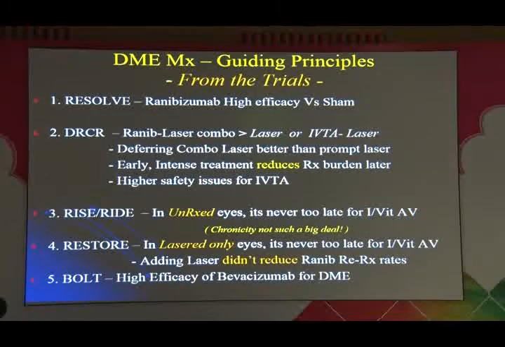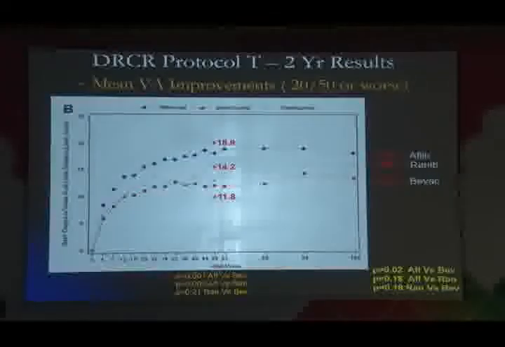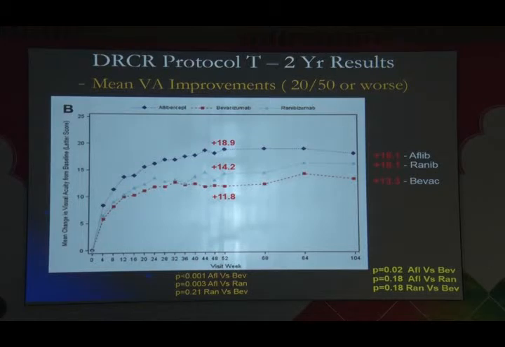The BOLD study showed a high efficacy for bevacizumab for DME, and we won't go beyond that. Now, most importantly, the DRCR Protocol T, the 2-year results came out recently, and this is the most happening trial and has caught a lot of attention because it's brought in the new player, aflibercept. Now, at year 1, previously when we saw this, a lot of us were chirping about that aflibercept was significantly better than ranibizumab and significantly better than bevacizumab at year 1 for patients who had 20/50 or worse vision. That means for patients who had 20/50 or worse, it was definitely advantageous to give aflibercept.